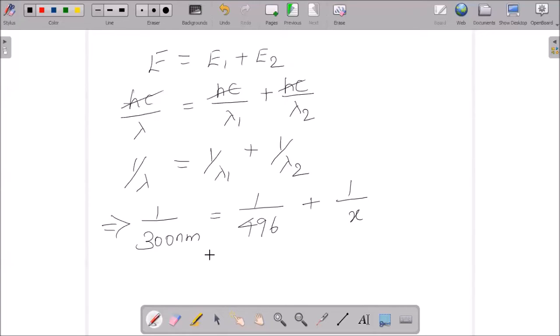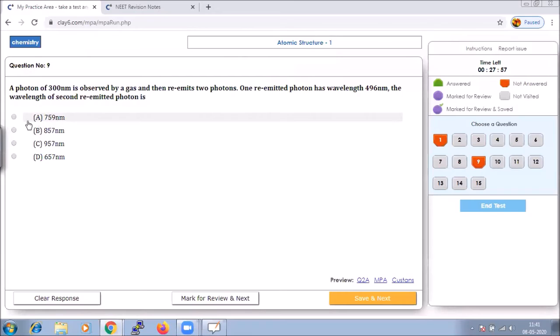Solving this, we can calculate the value of lambda, and when you calculate this, you will get it to be equal to 759.183 nanometer. Hence, let us see which option is right. With 759, we are getting option A as correct.